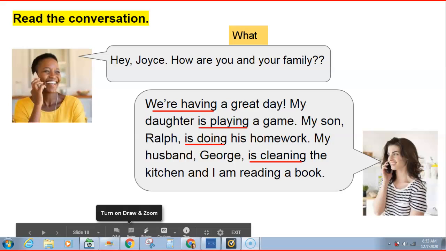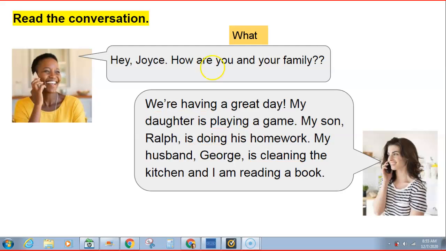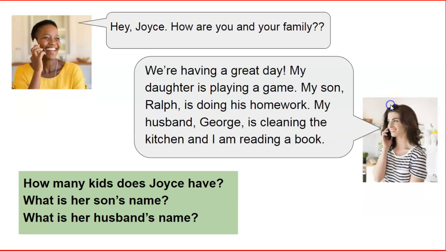I'm reading. Okay, great. So you're going to notice we use the present continuous in our conversations a lot. Whenever you're talking to someone on the phone or just anywhere at a restaurant, you're going to use present continuous all the time to talk about things that are going on right now. So it's a really powerful verb tense. All right, good job. Let's move to the next slide here, and it's going to ask us some questions.